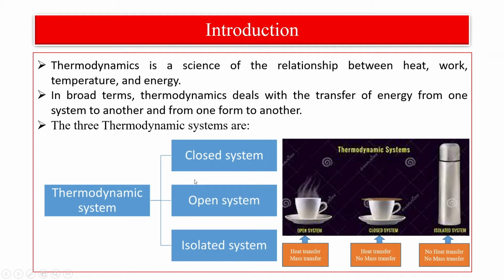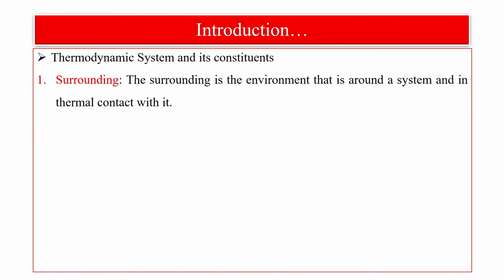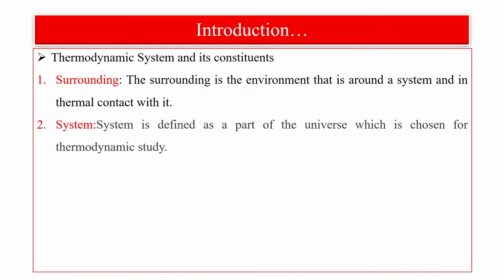Now let's proceed to the next topic: the thermodynamic system. There are important pointers here. The surrounding is the environment that is around a system and in thermal contact with it. The system itself is defined as the part of the universe which is chosen for thermodynamic study.